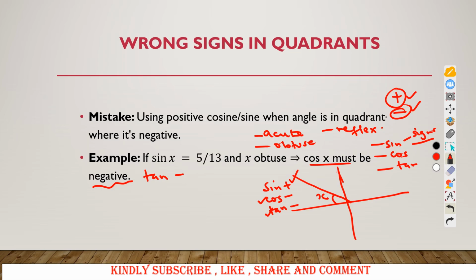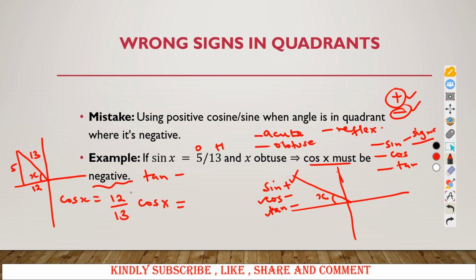So if they tell you that sine of x is 5/13 and x is obtuse, but you only get the value of cos, and you say that cos is positive, let us try to have that. We have x is obtuse, so it is in this quadrant. Sine is opposite over hypotenuse, so this is your 13, this is your 5, meaning here you have 12. So what will be cos of x here? Cos of x, if you simply write 12/13, this becomes wrong.